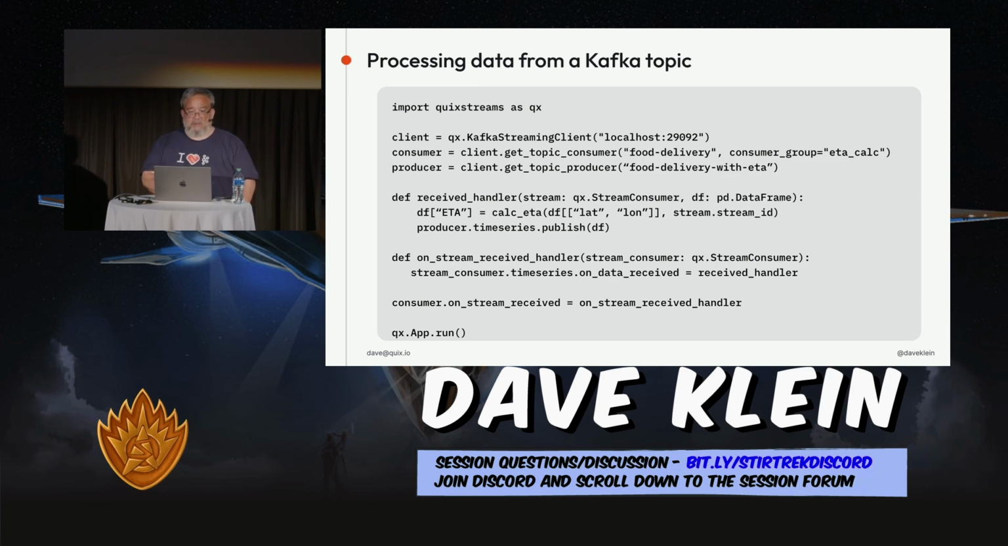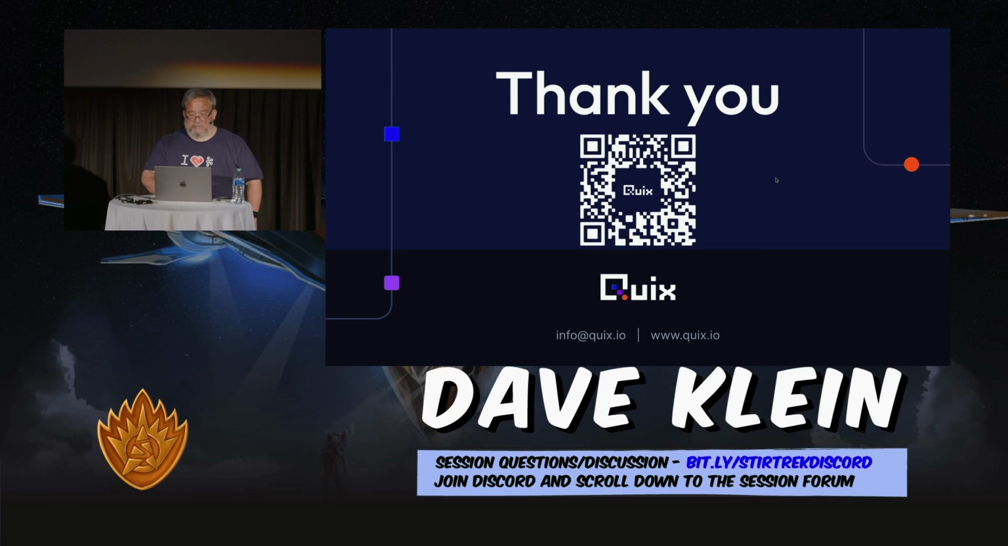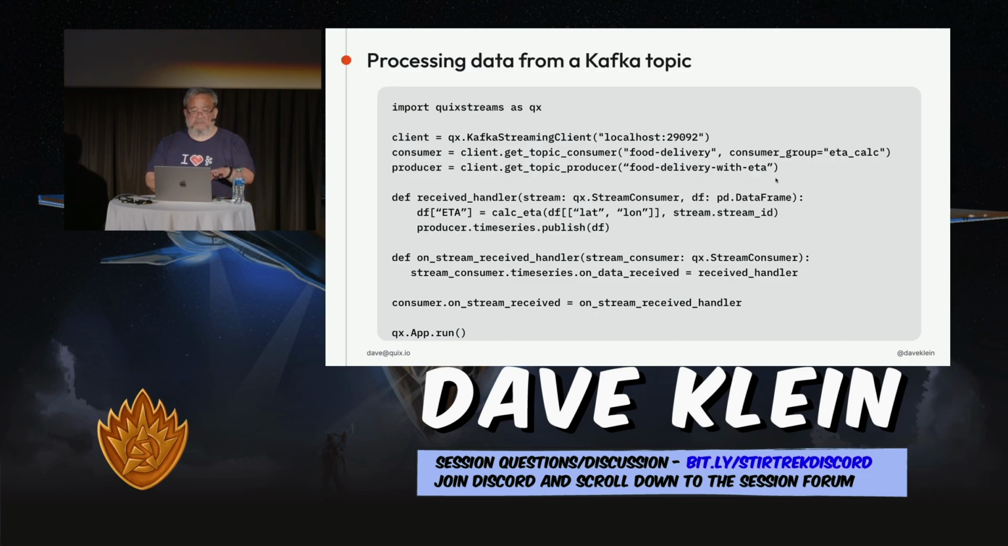So we import that, and we create a Kafka streaming client. And that's going to be the root class for everything else that we do in here. And that just needs the address of the broker. And then we get consumers out of that library, out of that client. We'll get a consumer and a producer. And so we give it the topic name for the consumer and the consumer group, and then just the topic for the producer. And then it's going to just go through.